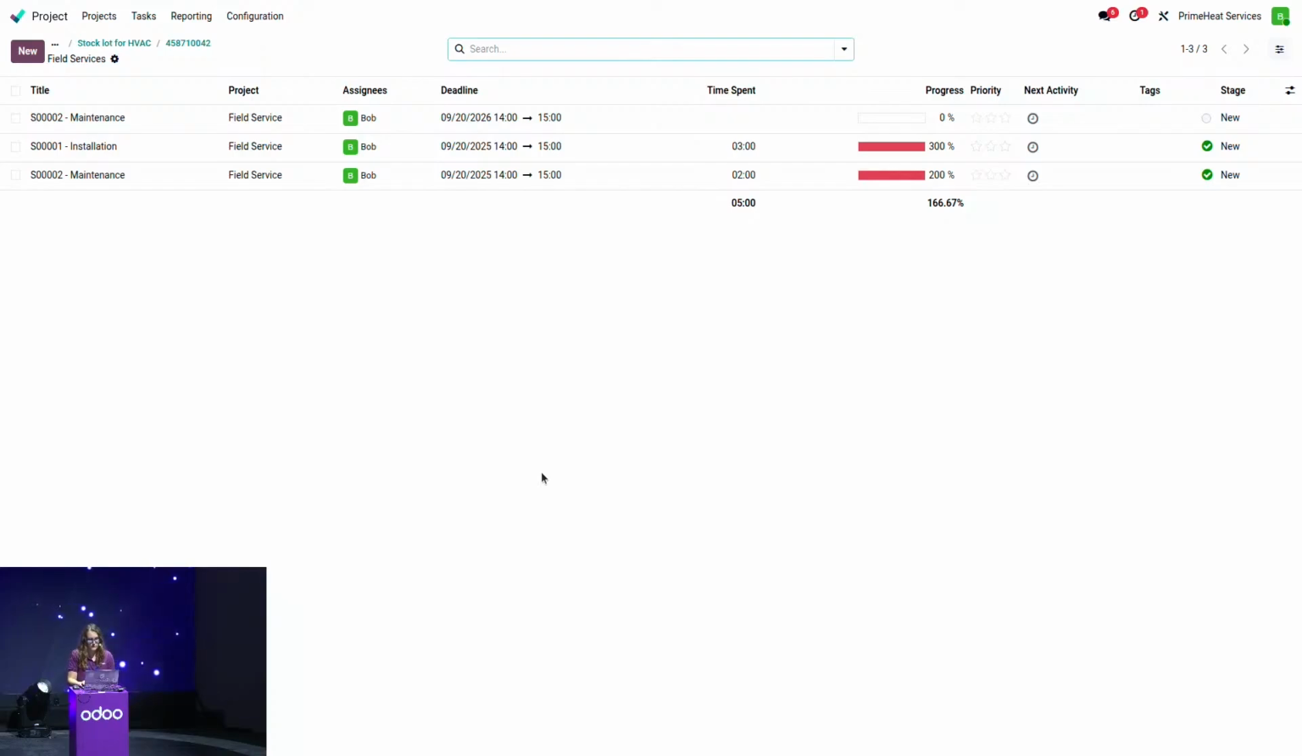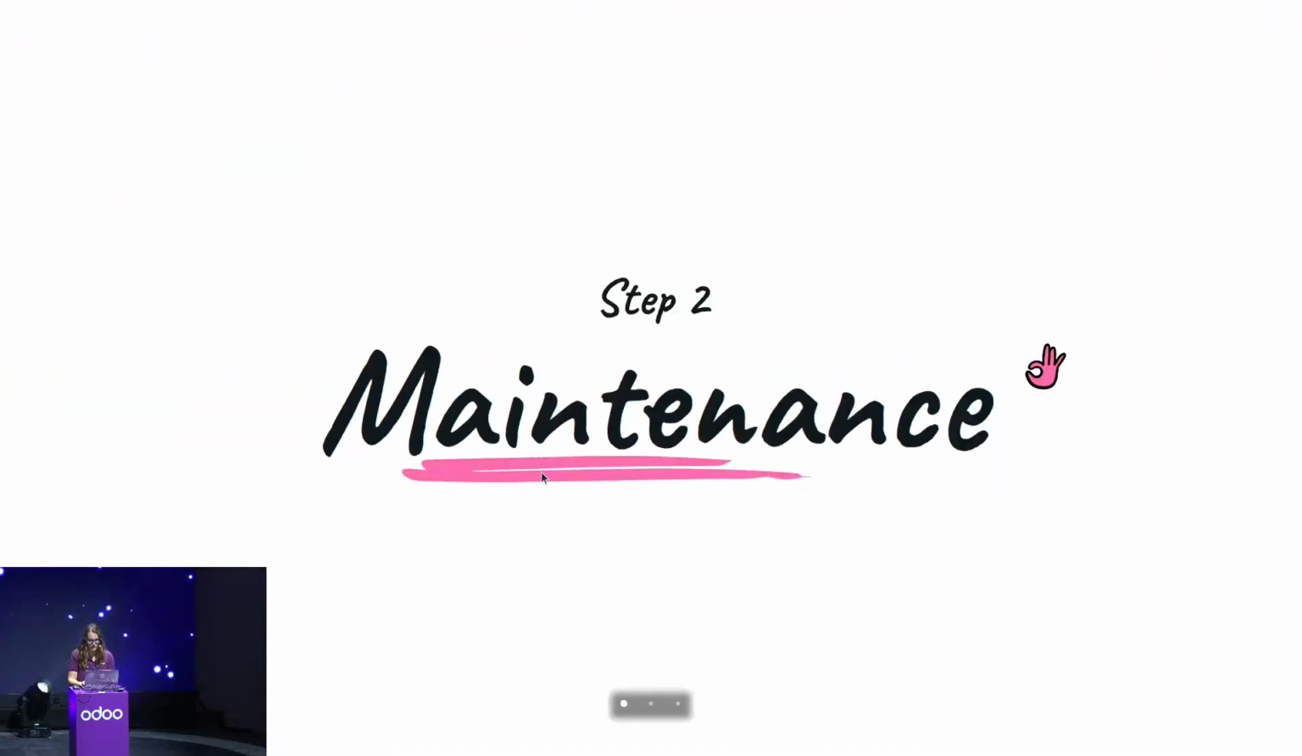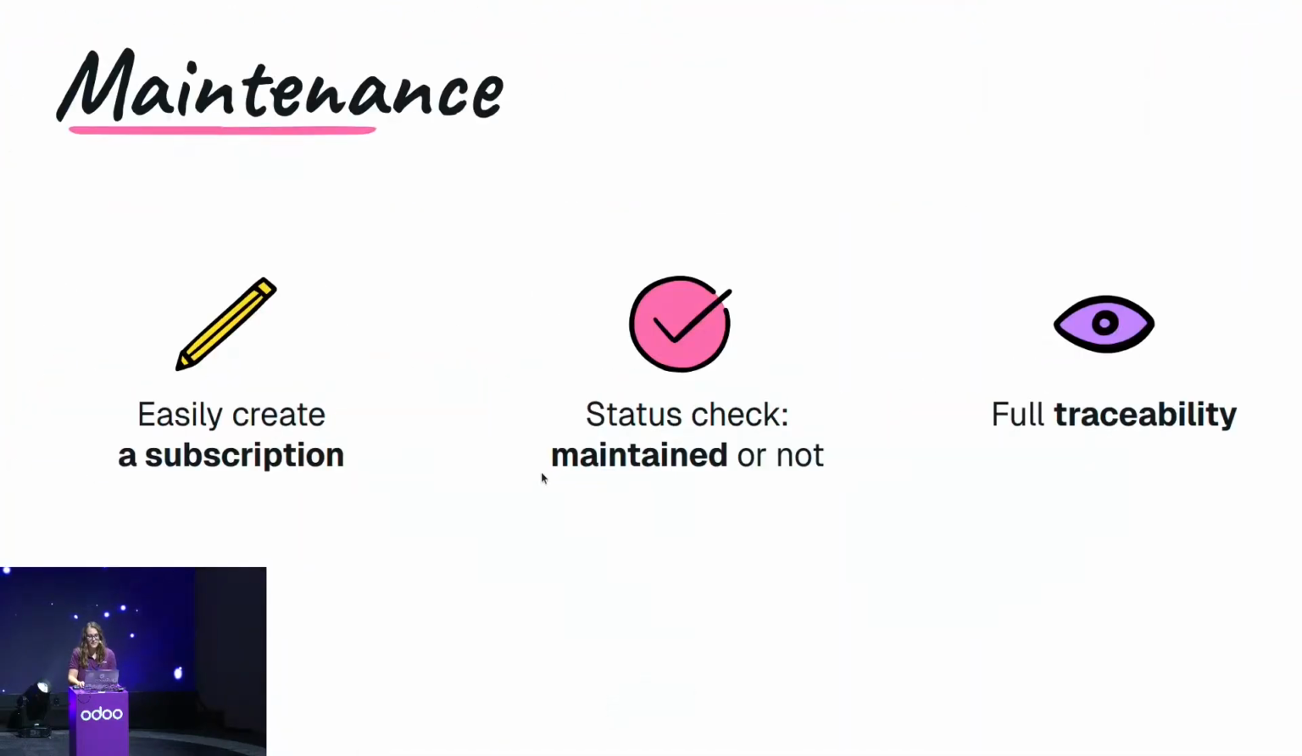Let's recap what we've seen. We've seen that for the second maintenance step, it is easy to create a subscription thanks to the maintenance product. Then we saw that we have a status check that will indicate whether the device is maintained or not. So very easy to have access to that information. And finally, you'll have full traceability of the serial number thanks to the field service button that was added.